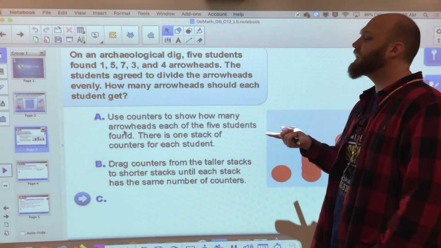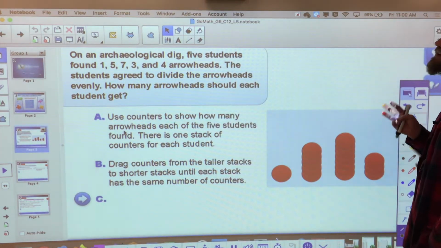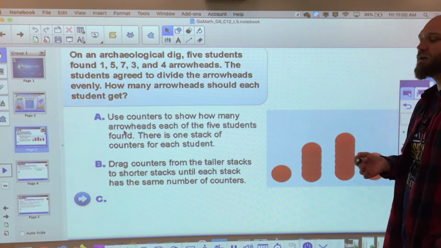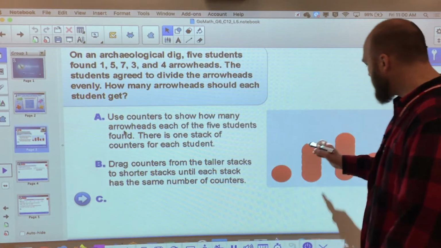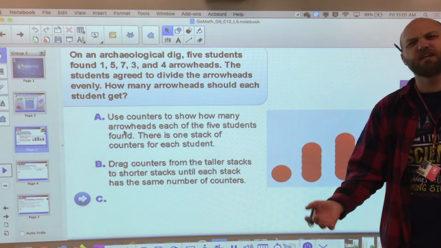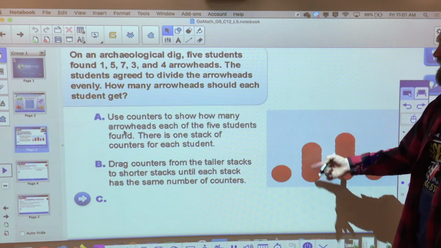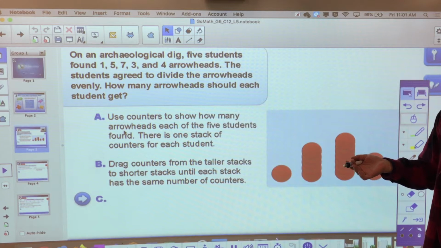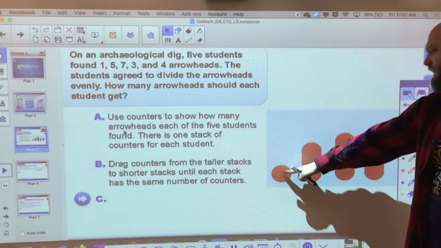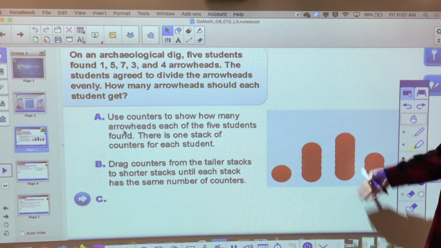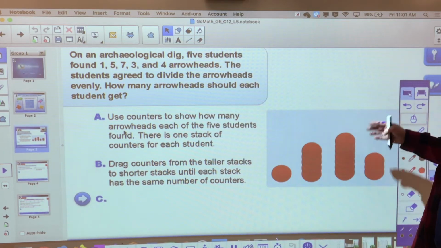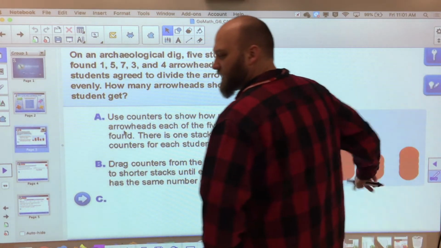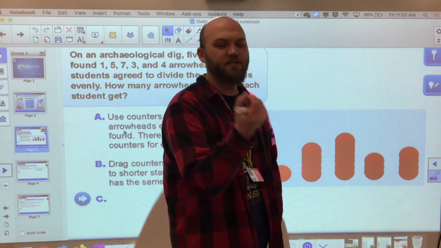Over here, we have an archaeological dig, and 5 students found 1, 5, 7, 3, and 4 arrowheads. Students agreed to divide the arrowheads evenly. How many arrowheads should each student get? So what they've done here is they've given us what is essentially a dot plot. Every one of these dots represents the number of arrowheads. So we've got 1 arrowhead, 5 arrowheads, 7 arrowheads, 4 arrowheads, 3 arrowheads, and over here hiding is 4 arrowheads. Sorry. Now, these represent our arrowheads, even though we know arrowheads aren't discs.